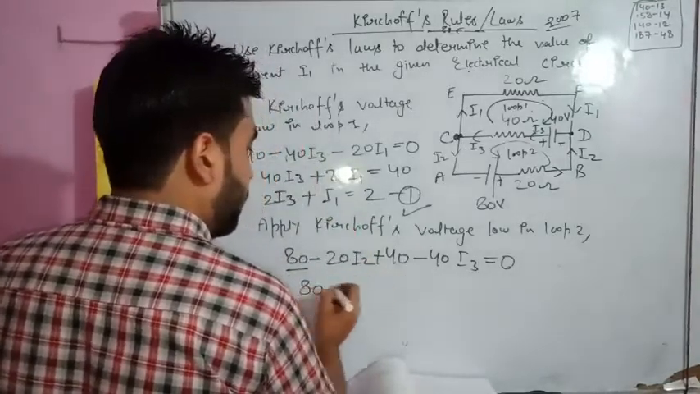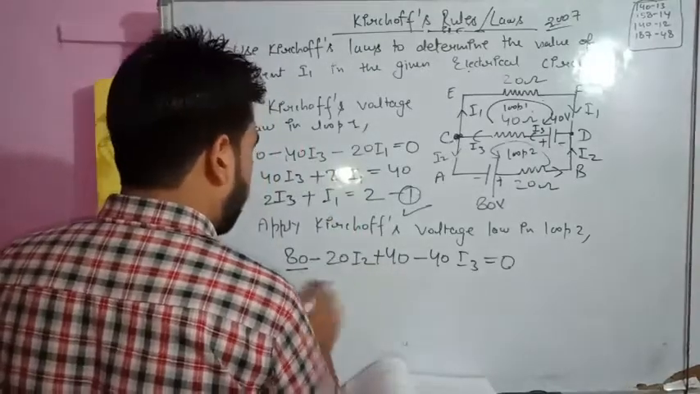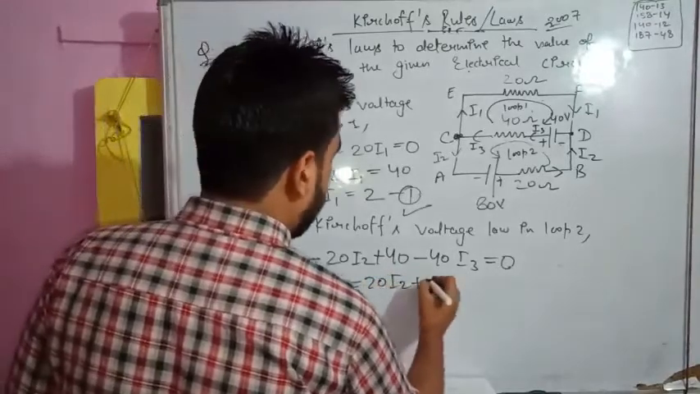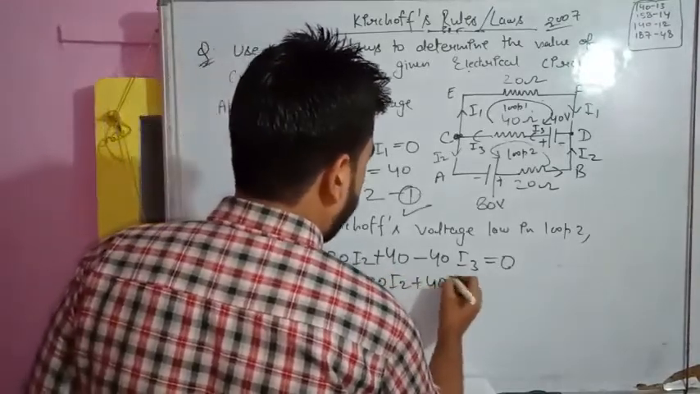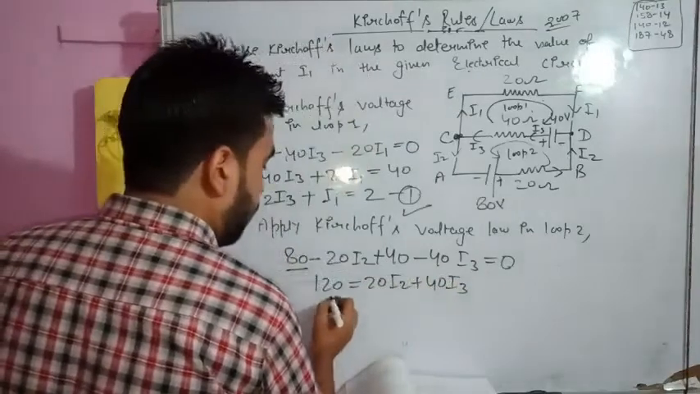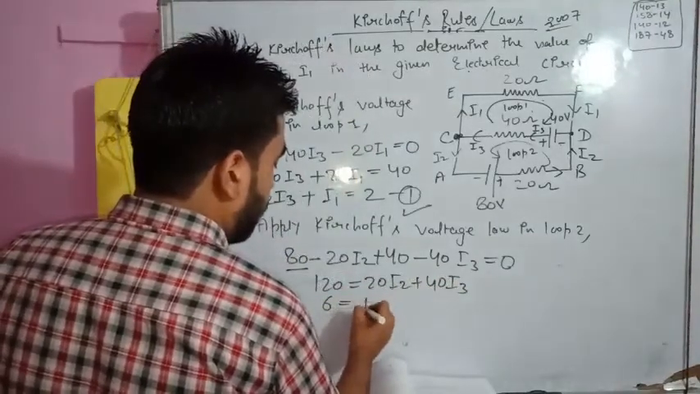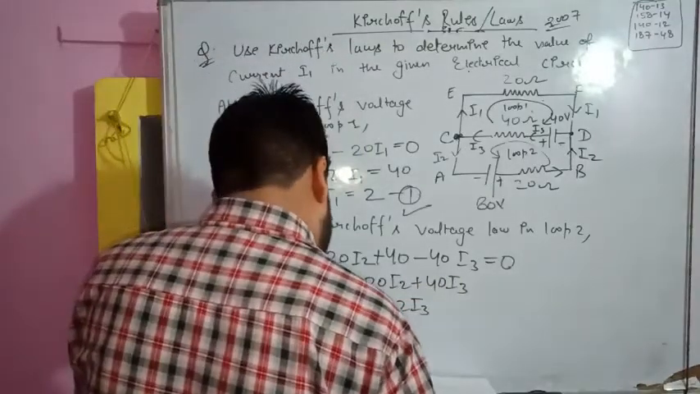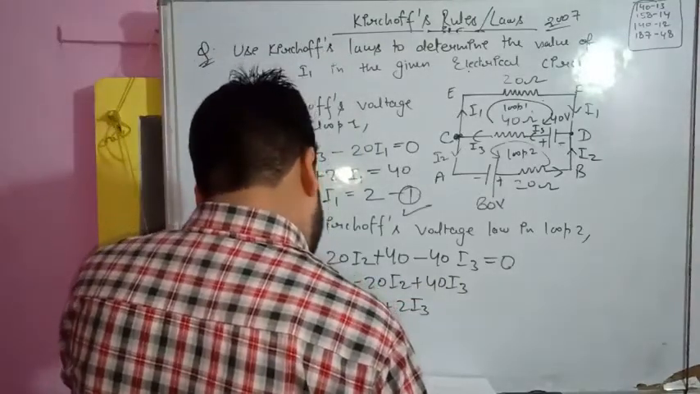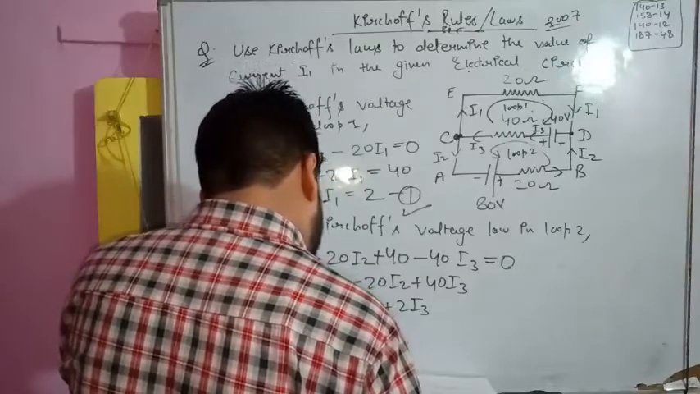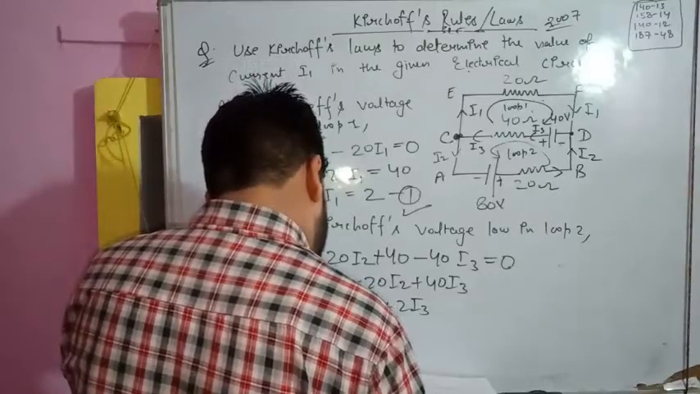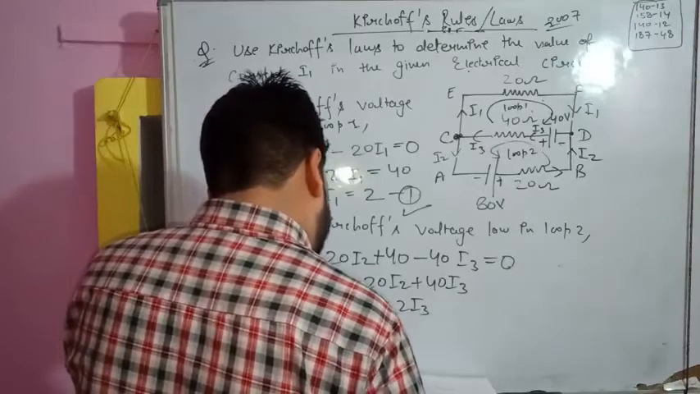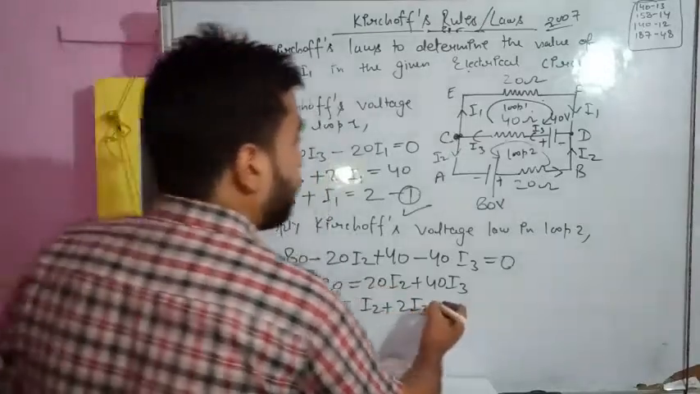So 80 is there, and 80 plus 40 will be 120. 120 is equal to 20 I2 plus 40 I3. Now dividing by 20, we get 6 is equal to I2 plus 2 I3. This is the equation formed, and I am checking it as well. I1 plus 2 I3 is equal to 2 is a correct equation. They haven't applied this loop, that's why they have a different equation.